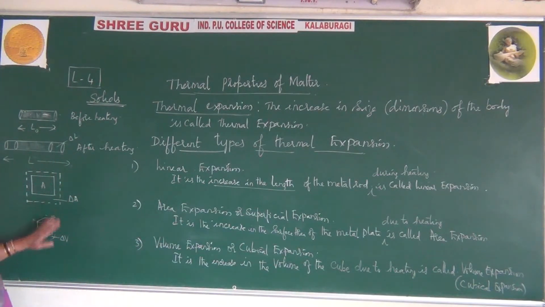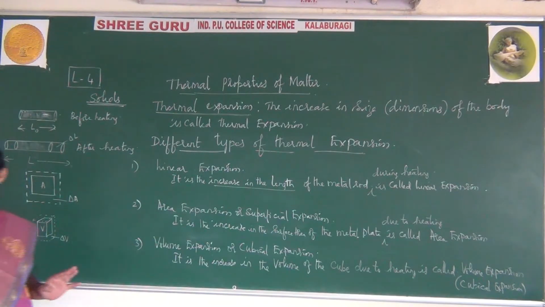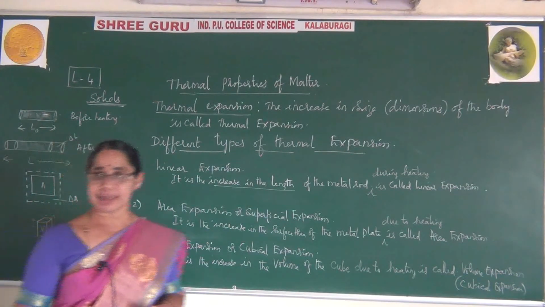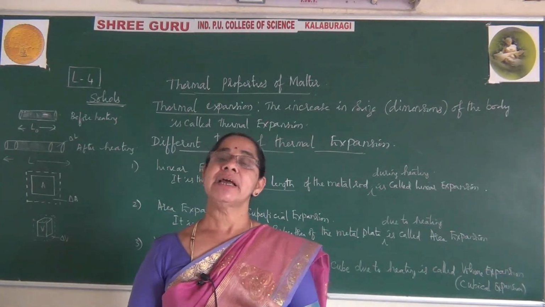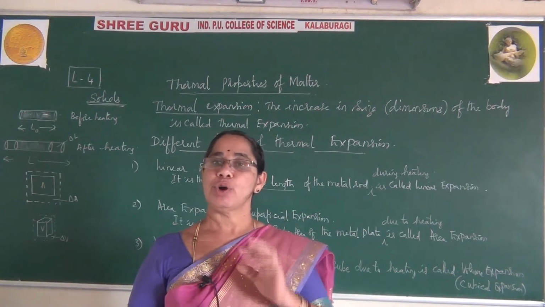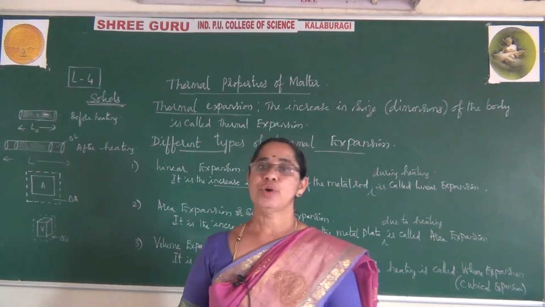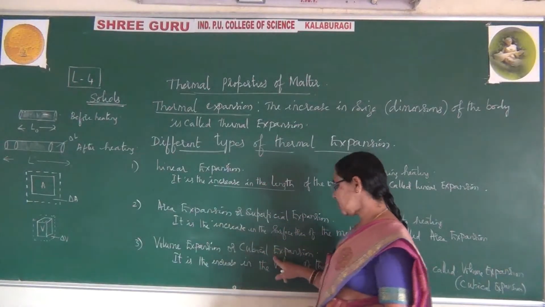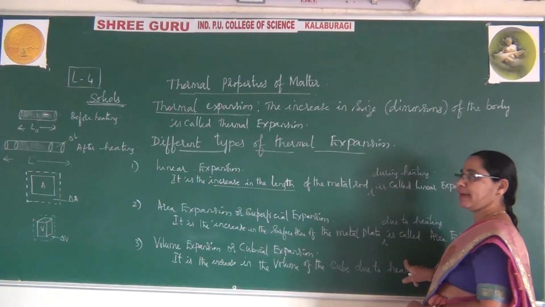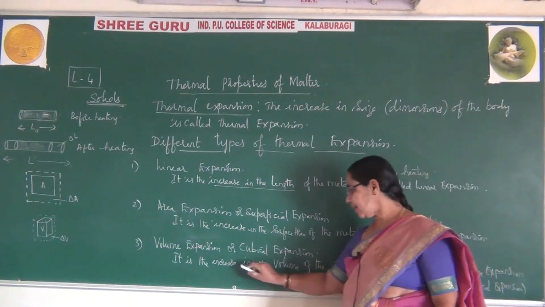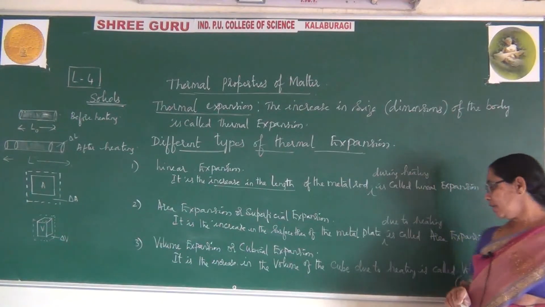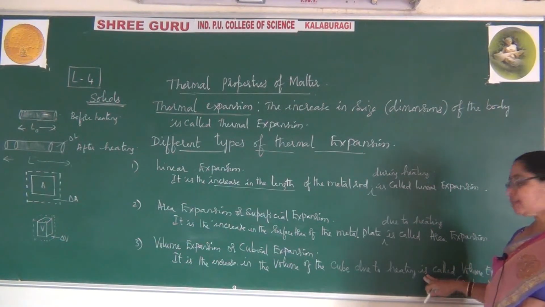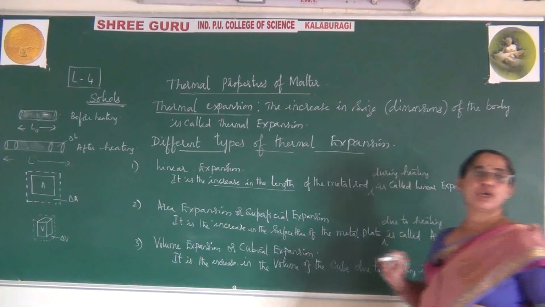And the third one, where you are seeing this cube, which has length, breadth and height. All three sides increase after heating: length has increased, breadth has increased, and also the height has increased. So we call it volume expansion, or cubical expansion. In one sentence, the increase in the volume of the cube due to heating is called volume expansion or cubical expansion.